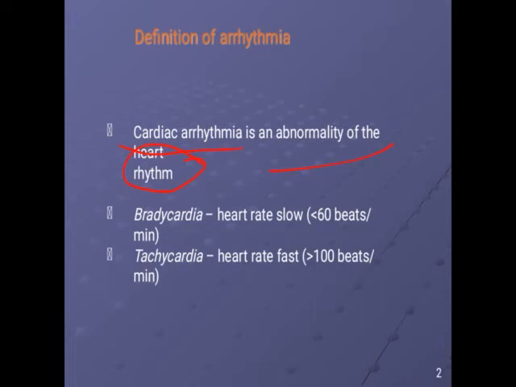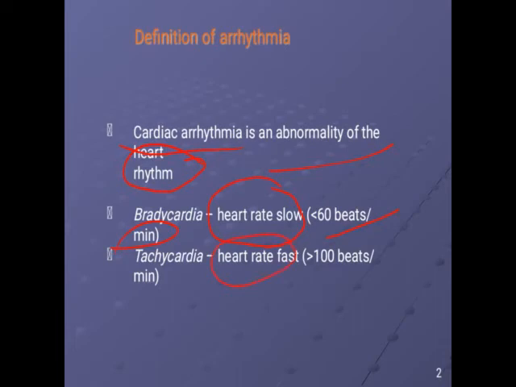It may be bradycardia, it may be tachycardia. In bradycardia, the heartbeat is very slow, generally less than 60 beats per minute. Generally it is 72 in the normal condition, but due to bradycardia it decreases and goes below 60.